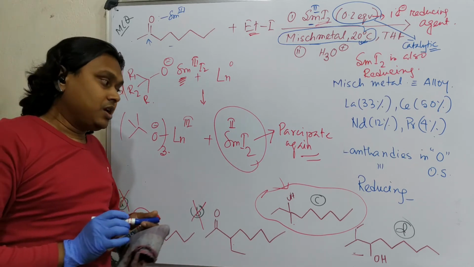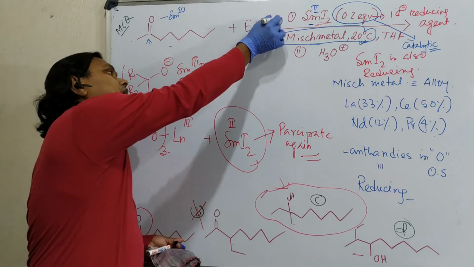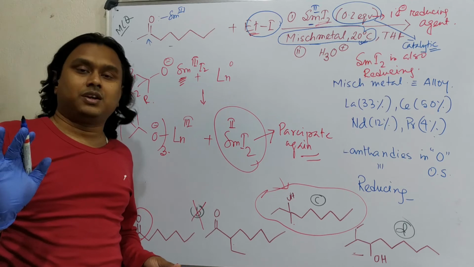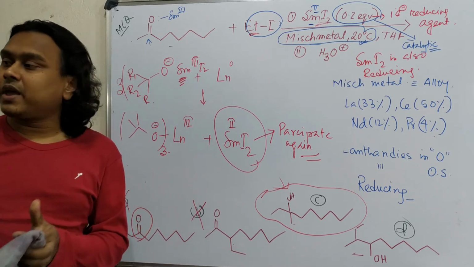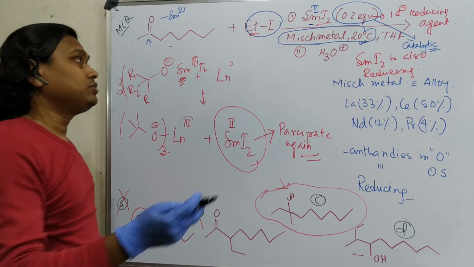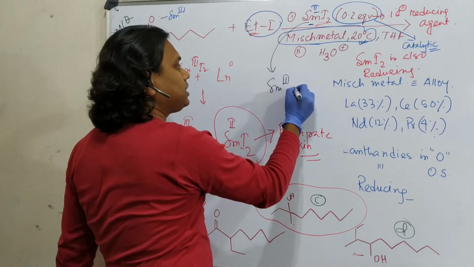What have we learned today? We have learned how samarium iodide reacts in the presence of alkyl iodide and ketone, resulting in a tertiary alcohol, like a Grignard reaction you may consider. So if such a question appears in your exam, within less than 30 seconds, how can you solve the question? First of all, you need to know the information. Samarium iodide is a 1 electron reducing agent.